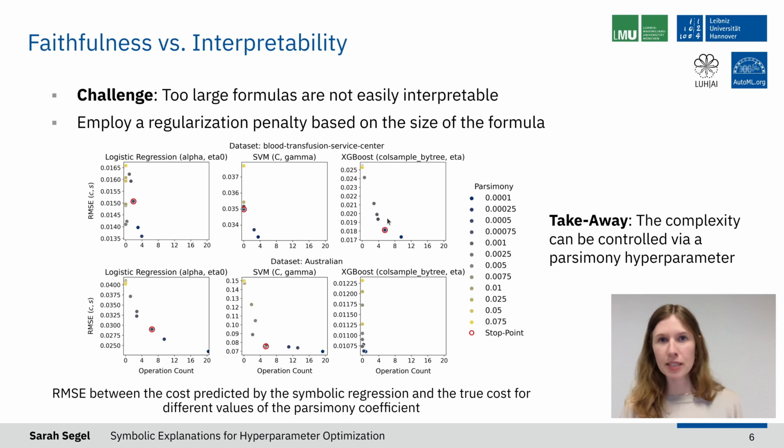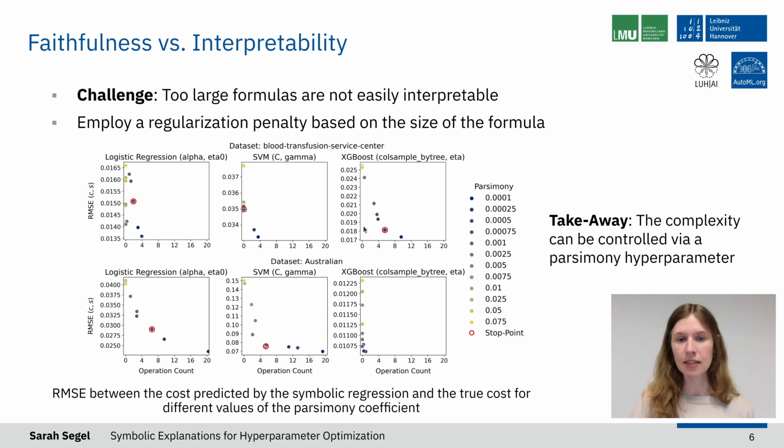And one could stop here, for example, if the decrease in the RMSE does not outweigh the increase in complexity anymore. And this is then the final parsimony hyperparameter that one would use for the problem at hand.